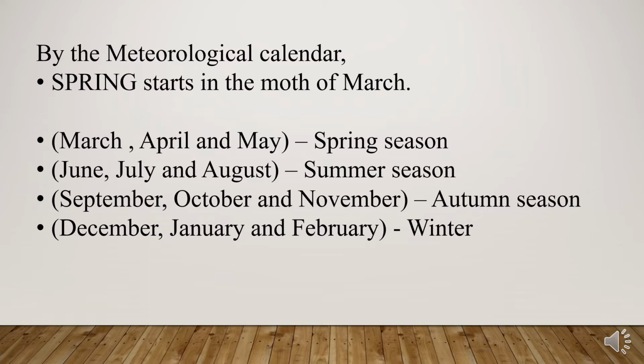That means, in this poem, the poet is speaking about the spring season which has started and the winter season which has ended. I hope you all understood. Here, the poet is speaking about the spring season which has started in the month of March and the winter season has just left us in the month of February. I hope you understood. Let's go with the next slide.